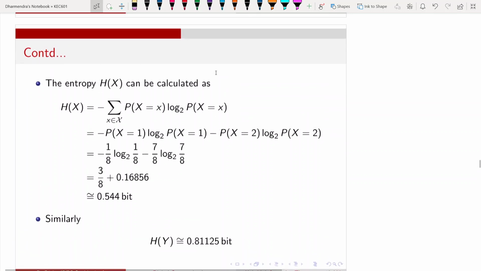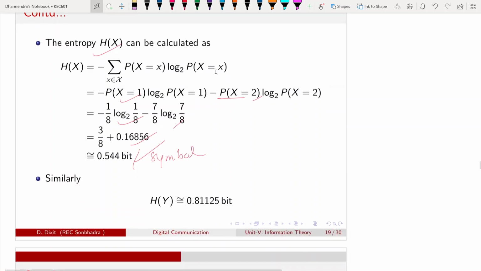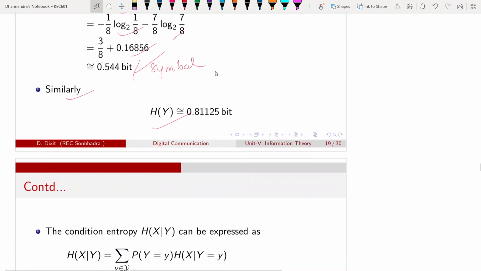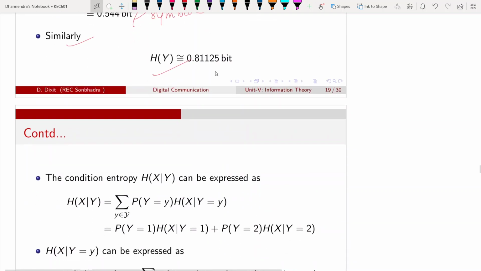So entropy, this is marginal entropy, entropy of x. You know the values of the probability of capital X equal to 1 and the probability of capital X equal to 2. Using this, after simplification with log base 2, I will get this in bits per symbol. Similarly, I can calculate for y. I know the probability mass function of y.